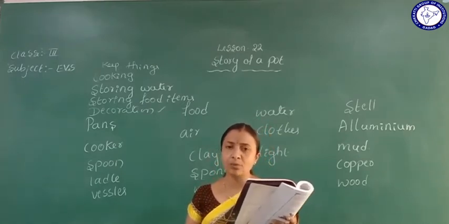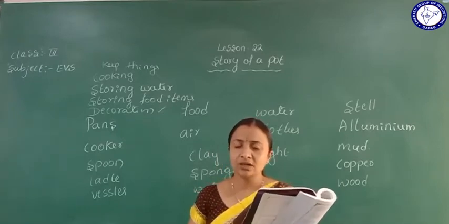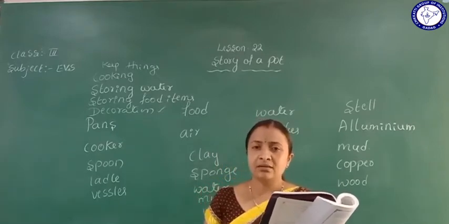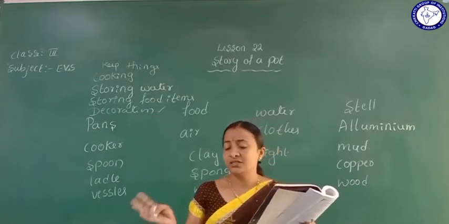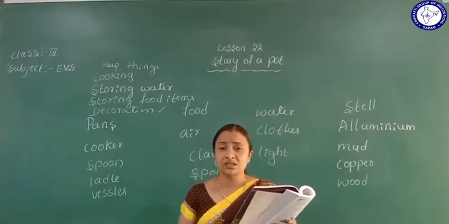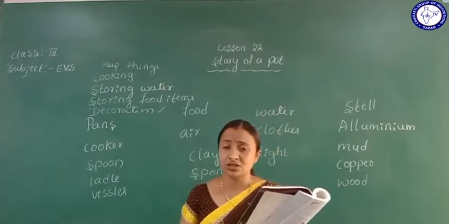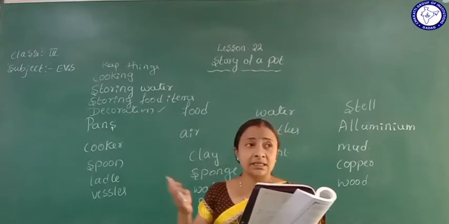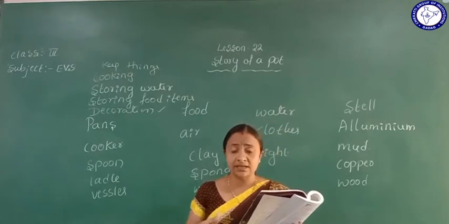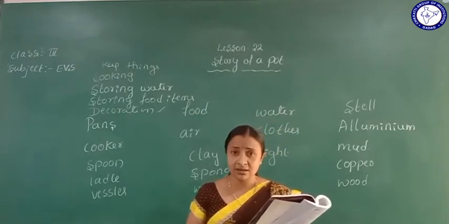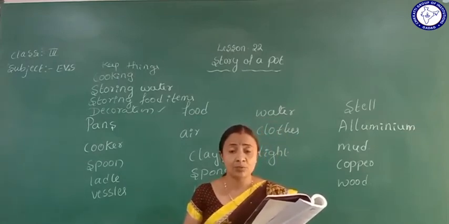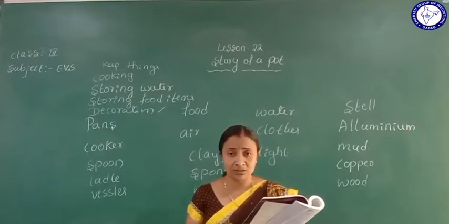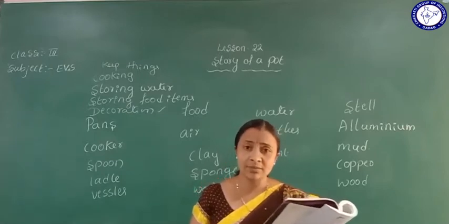Who will make the pots? What can we call them? Like those who use wood materials and make furniture, we call a carpenter. The one who makes electric items, we call an electrician. So the one who makes pots, we can call a potter.